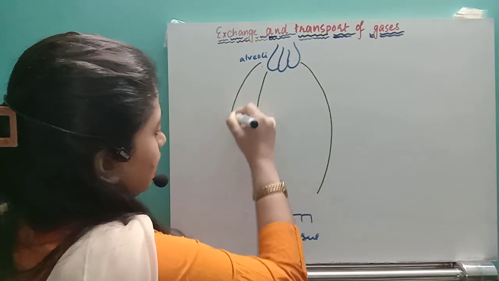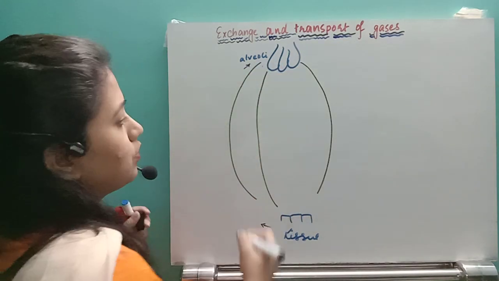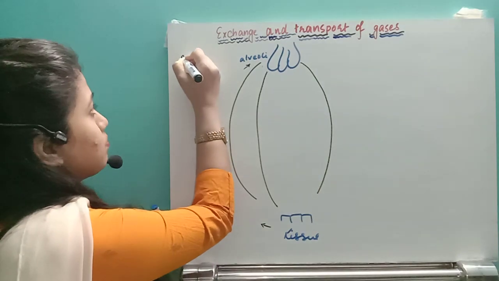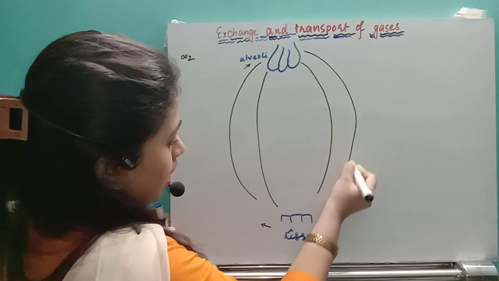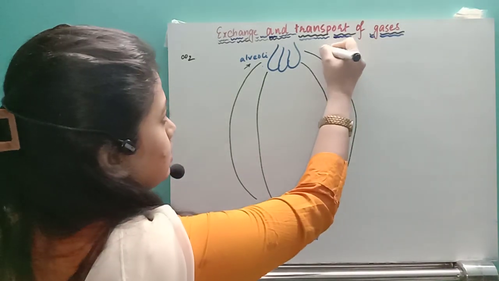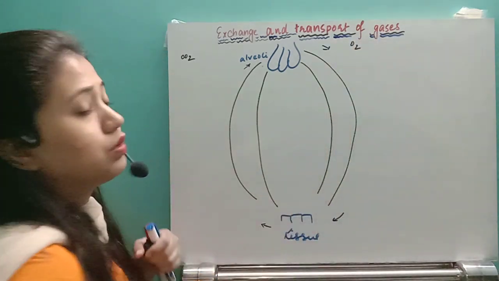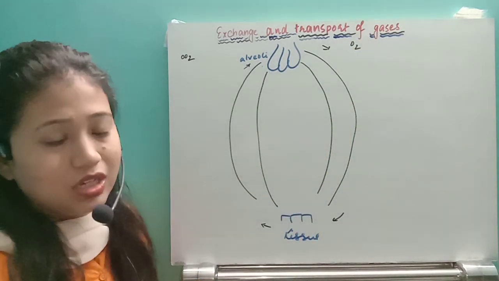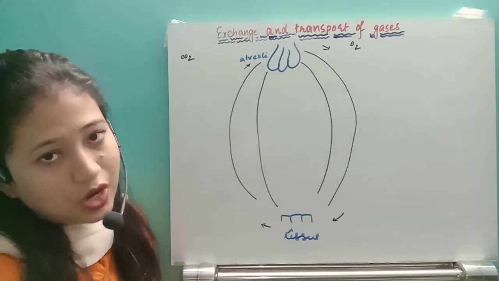In this direction, from the tissue to the alveoli, carbon dioxide will be transported, right? And from the alveoli to the tissue, oxygen will be transported. Now we will see how oxygen and carbon dioxide will be transported.